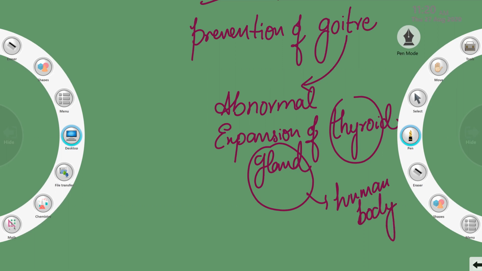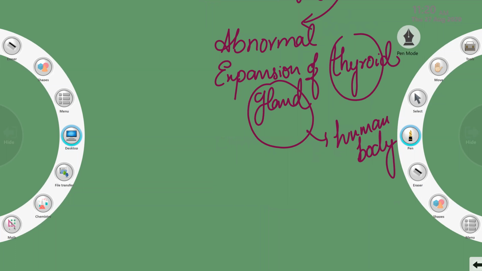These thyroid glands get expanded. They are present near the neck, between the neck and the thoracic cavity. Inside there the thyroid glands are present, and when they get expanded, that is called goiter. So if you take iodine in proper quantities, you will not have iodine deficiency in your body.